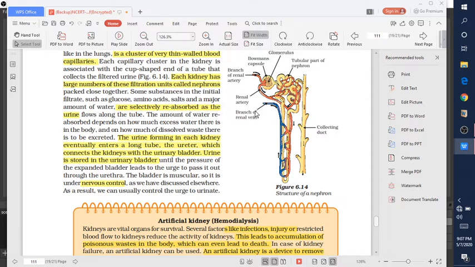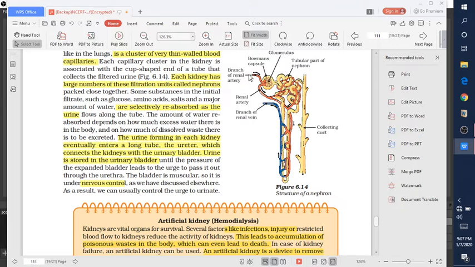The blood in the capillaries of the glomerulus comes from the aorta by the renal arteries, and after passing through the glomerulus it returns to the vena cava.